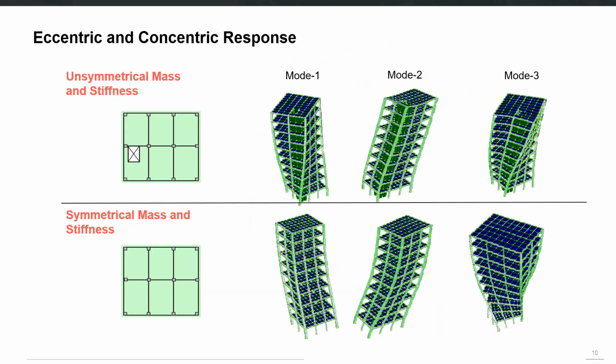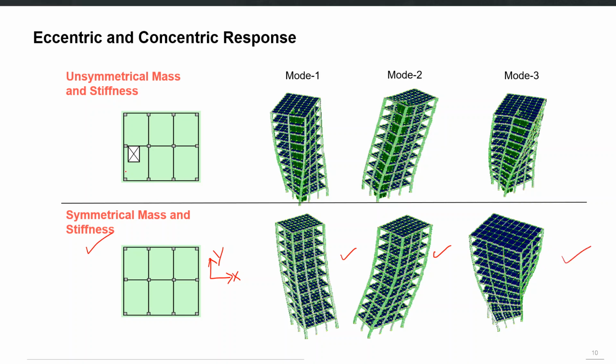So here you see one example: the bottom structure is a perfectly symmetric structure in both directions. So it doesn't have any plan irregularity. So in X and Y directions, let's say, it has no plan irregularity. The first two modes are translational and the third mode is basically rotational. So this is a desirable behavior.